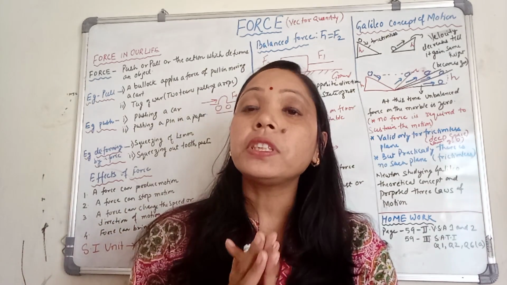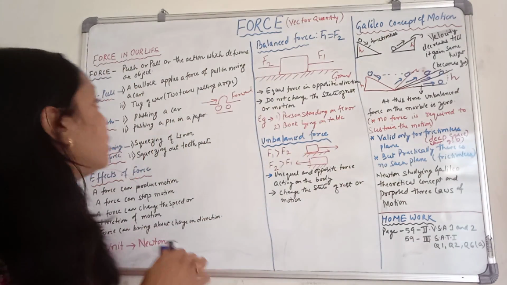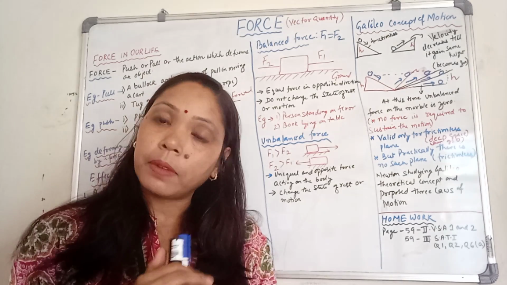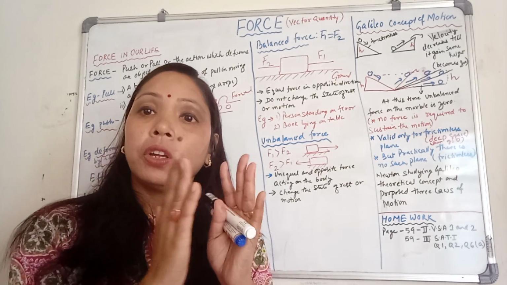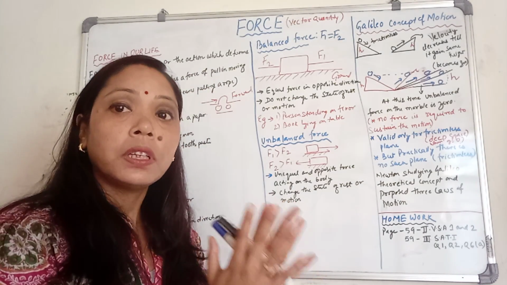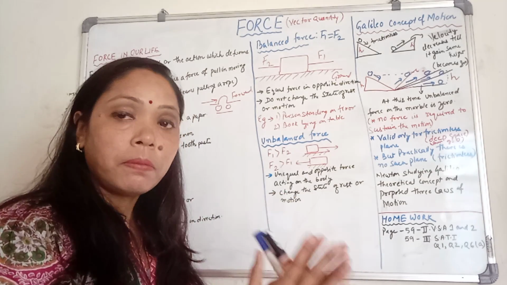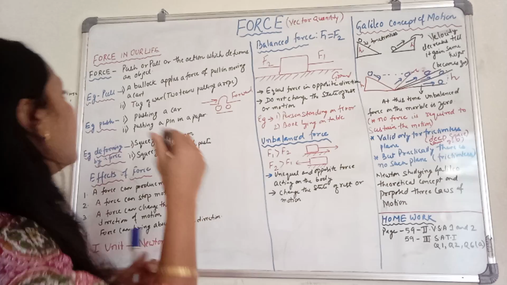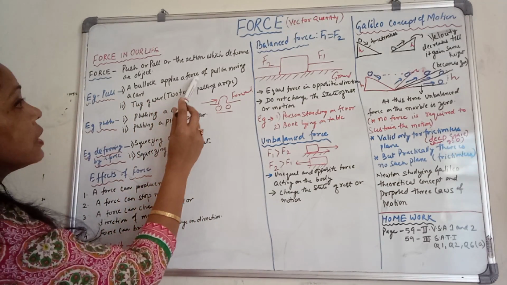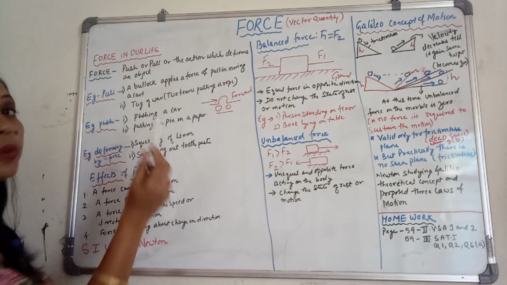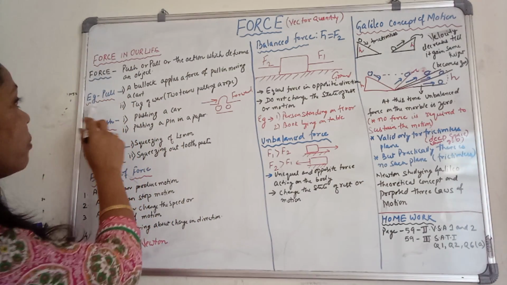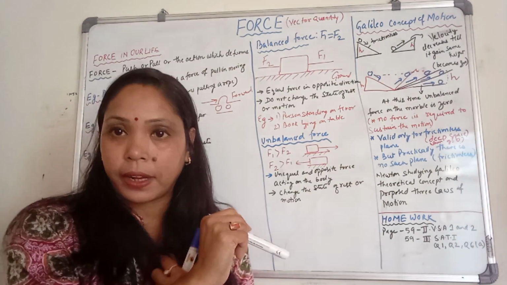Now, see the example of pull. Example of pull means you have to apply the force where the body is coming towards you, means pulling. A bullock applies a force of pull in moving a cart. Second example of pull is a tug of war.